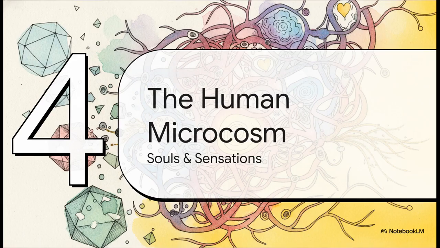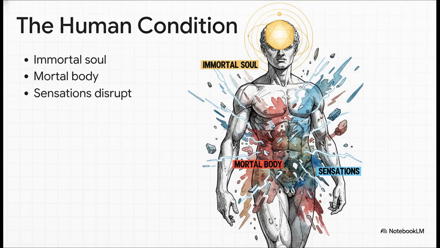Section 4. The Human Microcosm. So how do we fit into all this? Plato links the macrocosm directly down to us, framing human beings with a tripartite structure. The immortal, rational part of our soul was created directly by the Demiurge, but our mortal, passionate souls and our physical bodies were crafted by lesser gods.